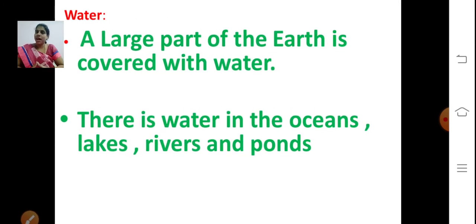A large part of the earth is covered with water. As we discussed earlier, a large part of earth is covered with water. Where can you see water? Now tell me where you have seen water. Yes, we have seen it in oceans, lakes. There is water in oceans, lakes, rivers and ponds, right?